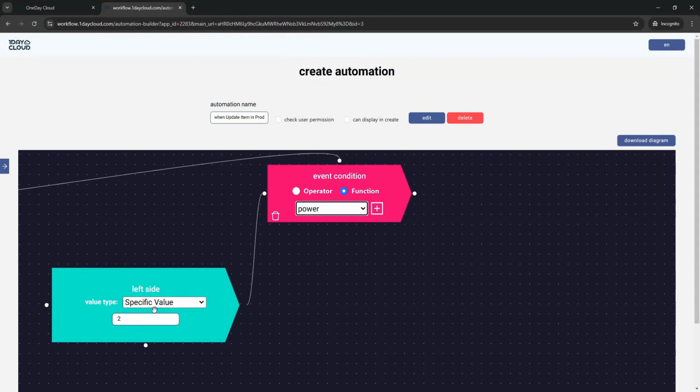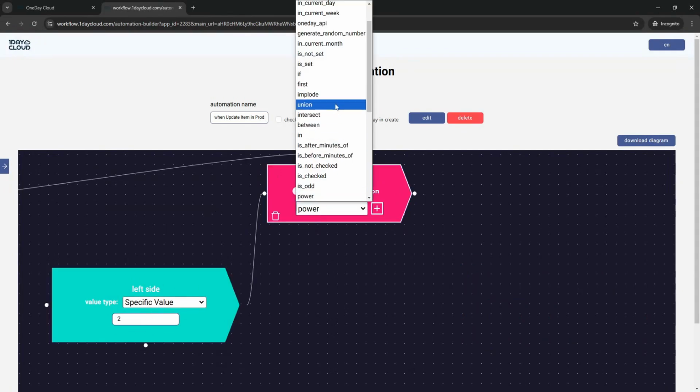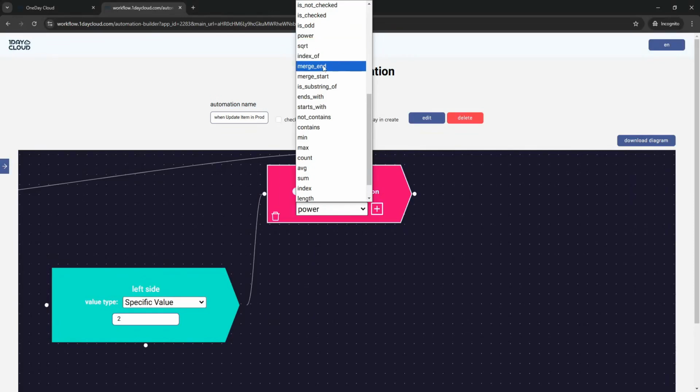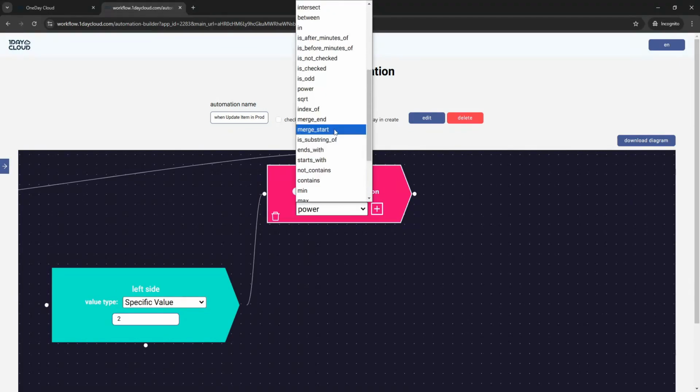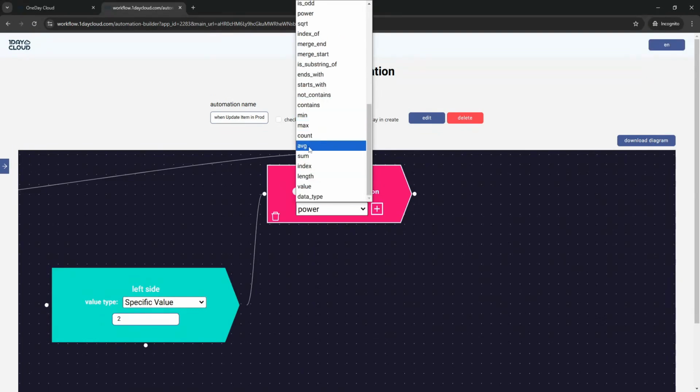Power, you can power a number. Merge end, you can add a text at the end of a text or at the beginning of it. End with, start with, you can check if a string starts with something or ends with it. Contain or not contain as well for the string. Average, you can get the average of multiple numbers. The value, for example, will give you the value of the field. The data type will give you the type of the data that you entered, like date, string, number, and so on.